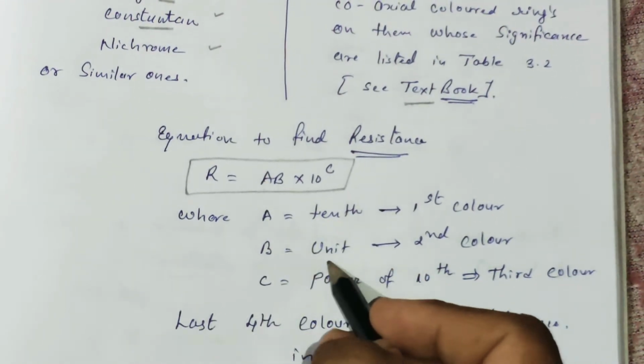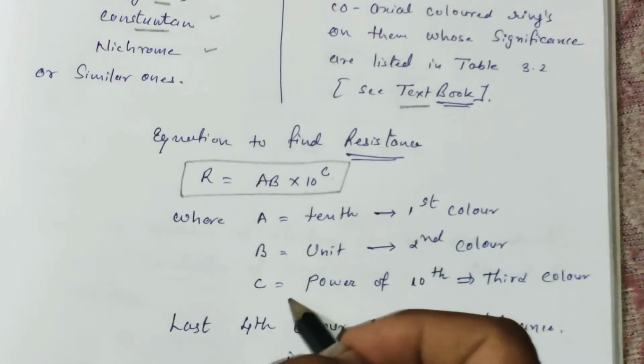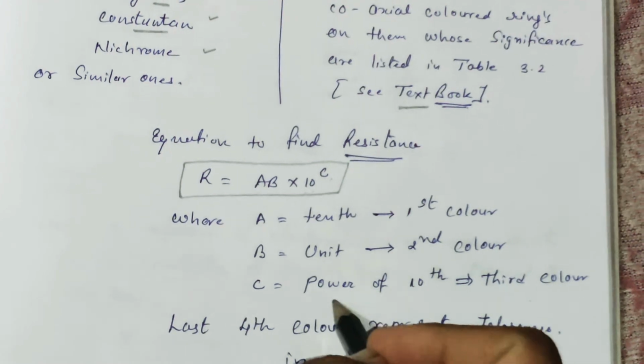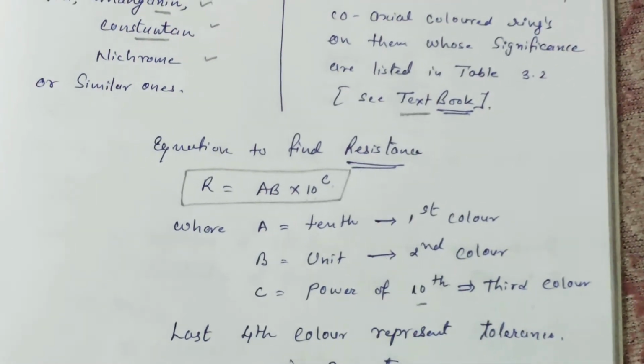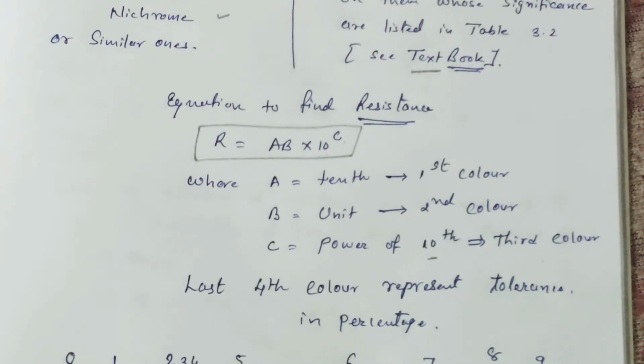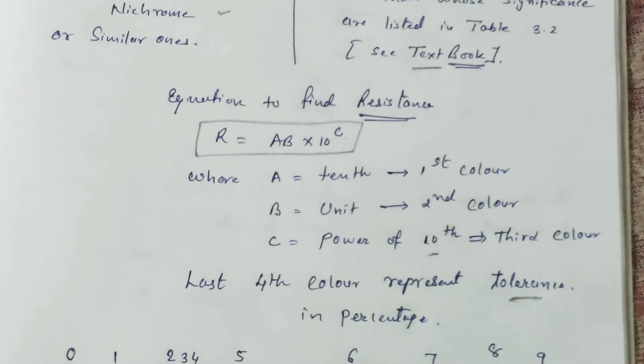B represents the unit value, meaning the second color, and 10 raised to power C represents the third color as the power of 10. The fourth band is also present in the resistor, and that we consider as the tolerance.